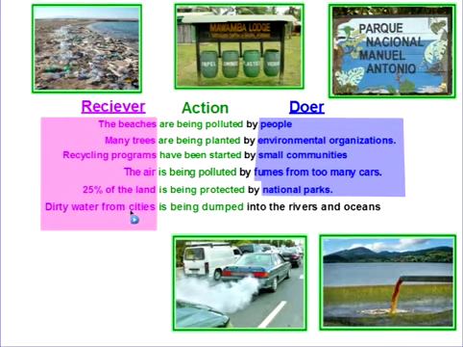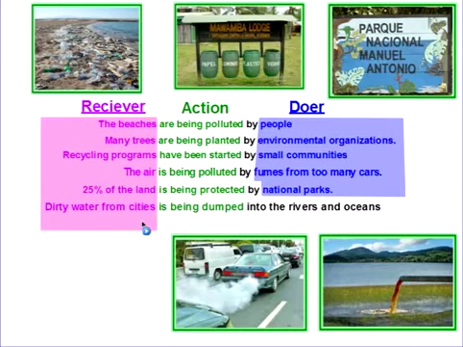Here's one. Dirty water from cities is being dumped into the rivers and oceans. Okay, so notice I have my receiver, and that's the dirty water from cities. But notice I don't have a doer. Now, that's because maybe I don't want to talk about the doer, or I don't know who the doer is, or maybe the doer isn't important. But for any reason, I don't need to use the doer, like this example.